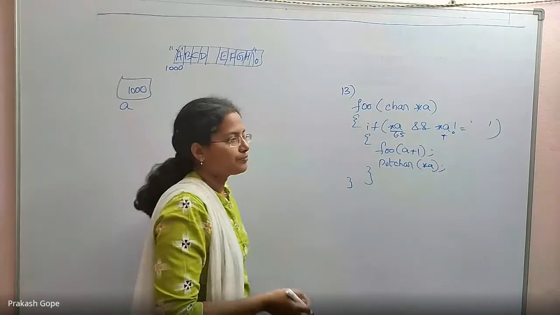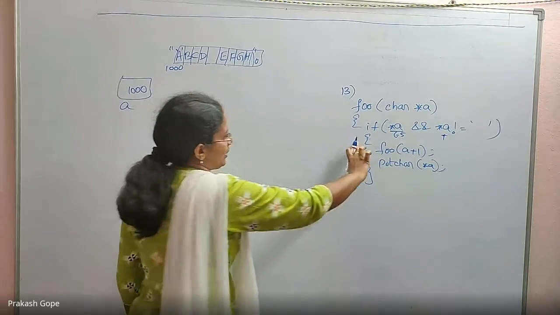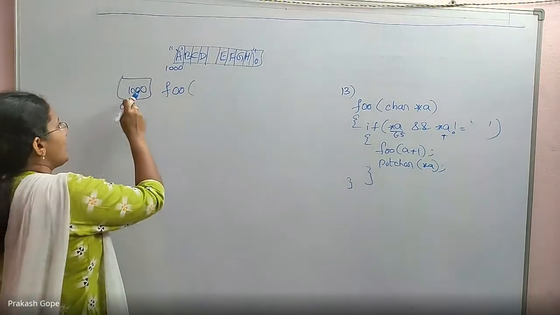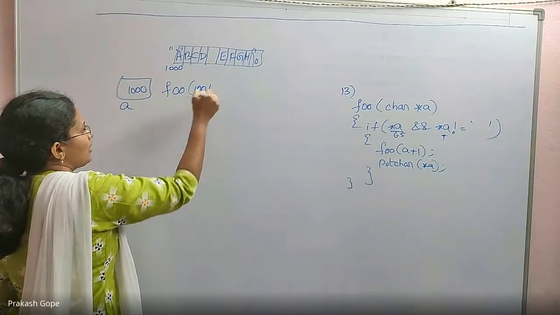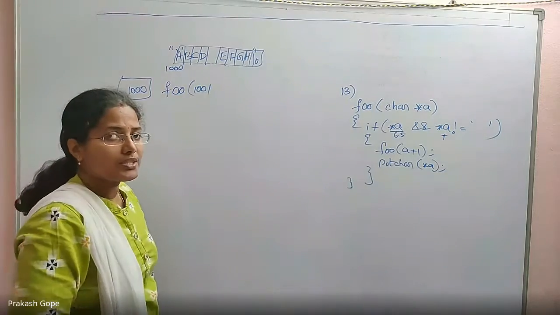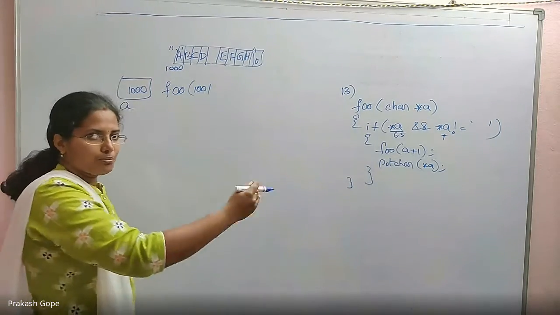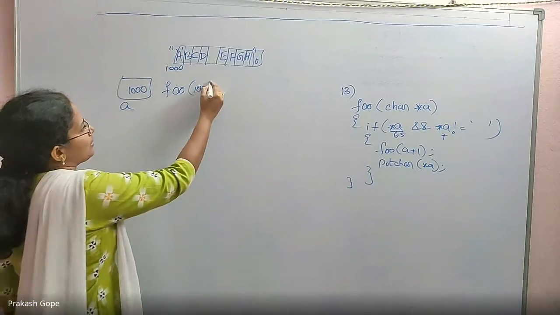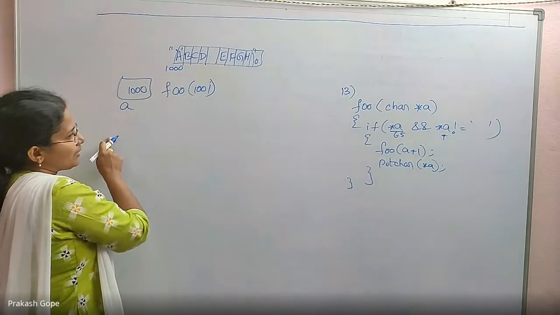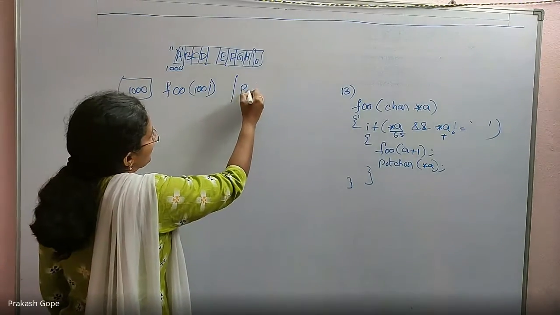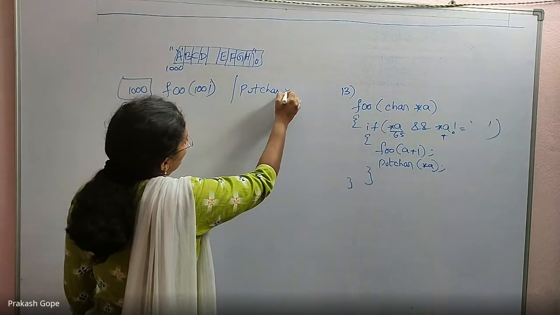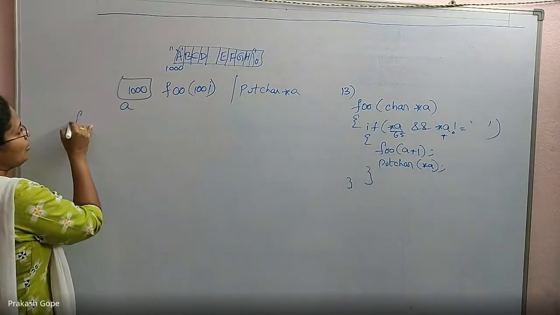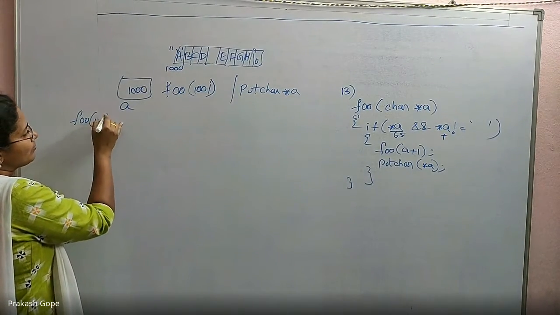So both are true. So I will enter into this and pick up A plus 1. A is 1000, A plus 1 is 1001 because it is char star. Char star jump means it will point to the next character. That's all. So by seeing this function call, I will jump, but there is a pending line, put char star A, which I will execute during backtracking.